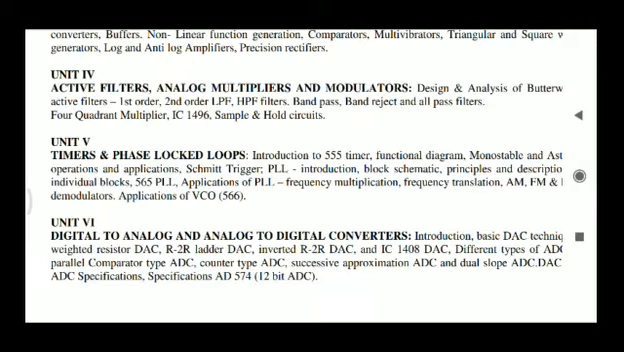And finally, in the sixth chapter we are going to study digital to analog converters as well as analog to digital converters. This is the introduction of this course. So next, thank you students. From the next class onwards we are going to come into the subject.